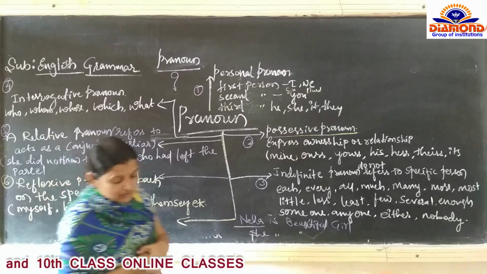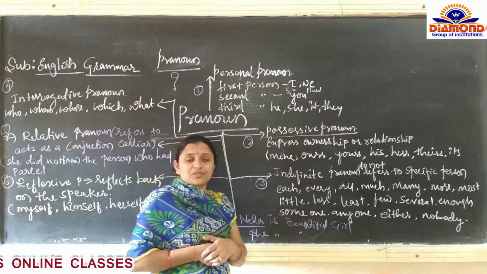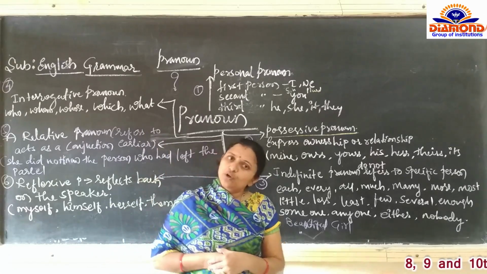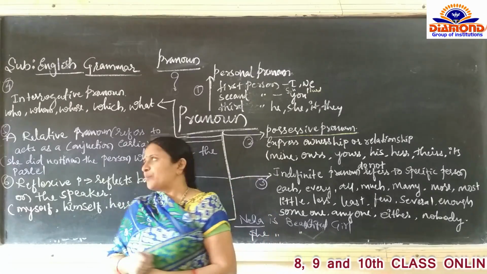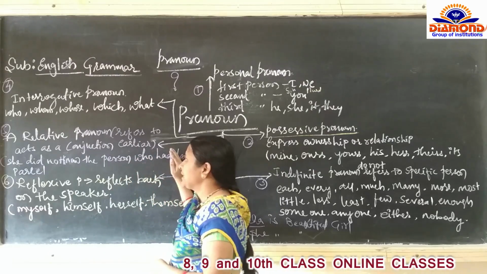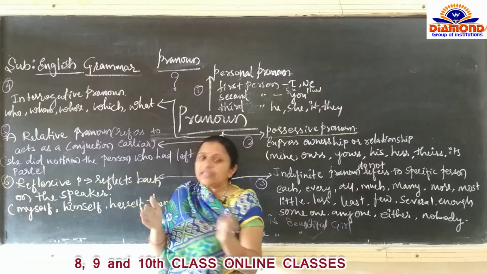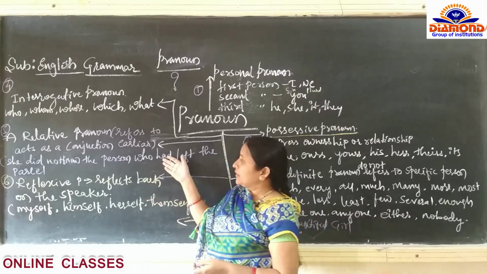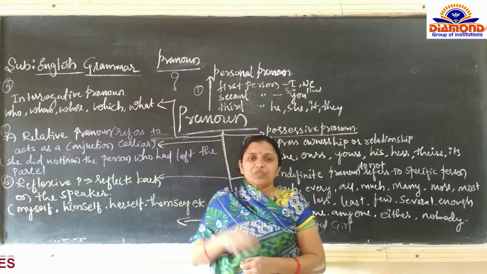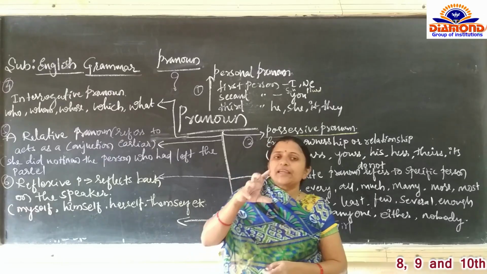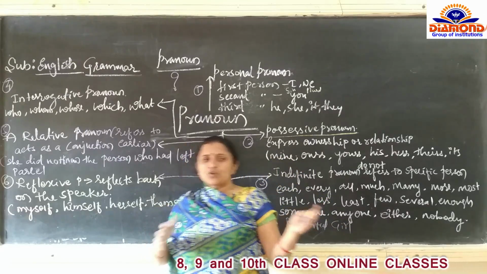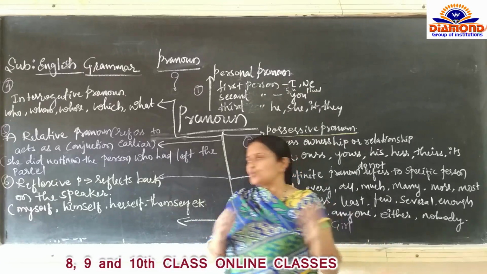Now the question arises, what is a conjunction? Conjunction is the word which joins two words or two sentences. यहाँ पे भी same, relative pronoun वैसा ही काम कर रहा है. That is, it acts just like a conjunction. Conjunction is nothing but it joins two words or two sentences.